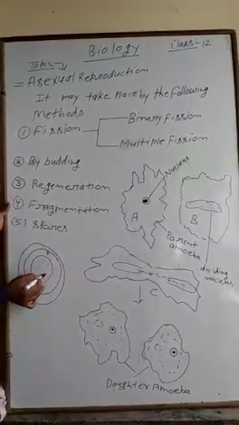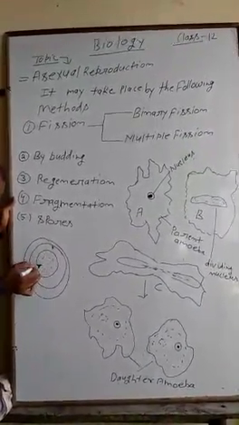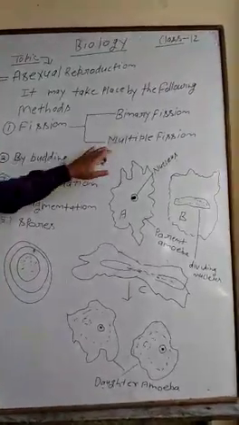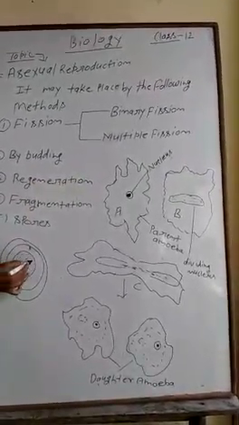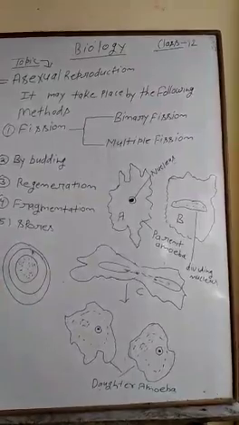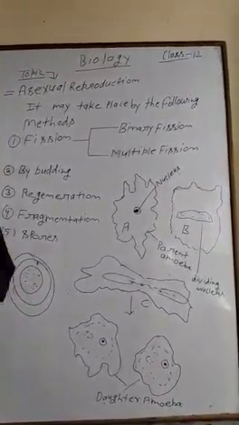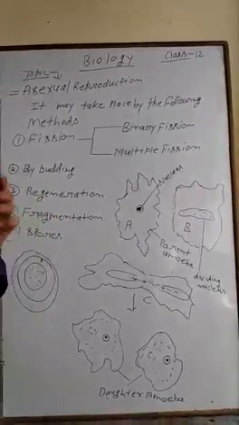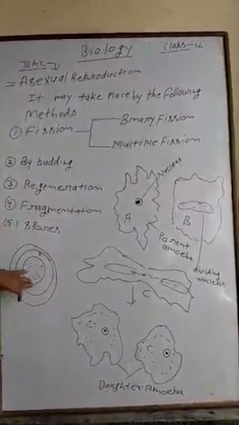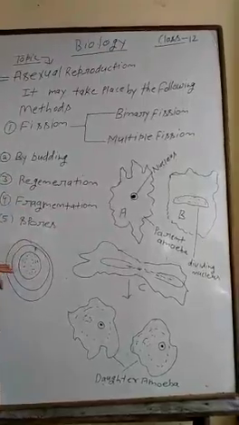This multiple fission process produces parasitic larvae. The parasite in Plasmodium vivax, the malaria parasite, reproduces by multiple fission.